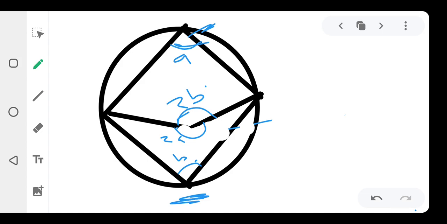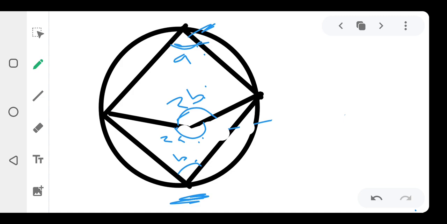The angle here, at the center, is twice this one that is here, because according to the theorem, the angle at the center is twice the angle at the circumference, right? So this one at the center will be what? It will be twice this A. And this one again is the center of the B, so it will be twice the B.